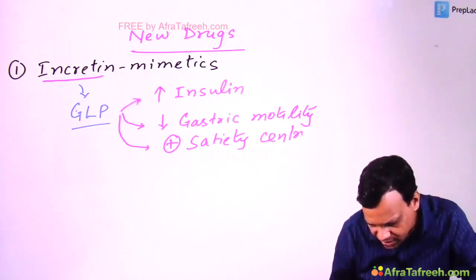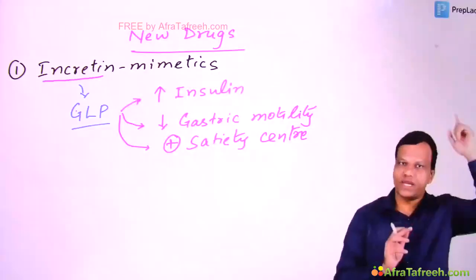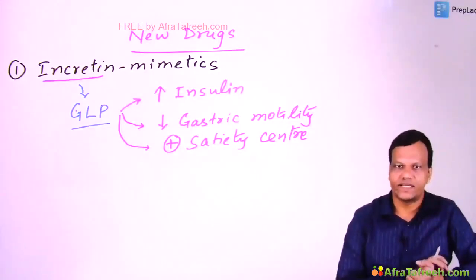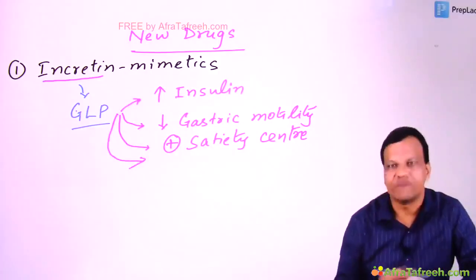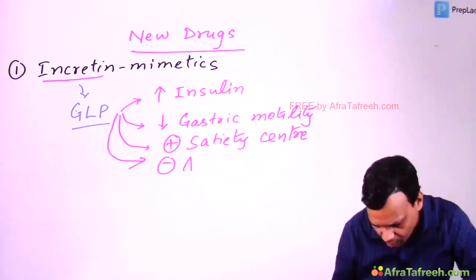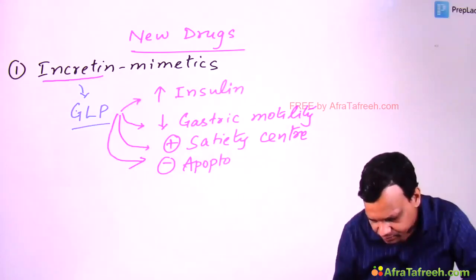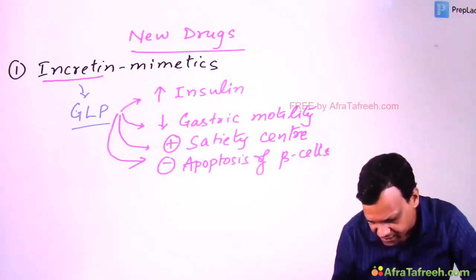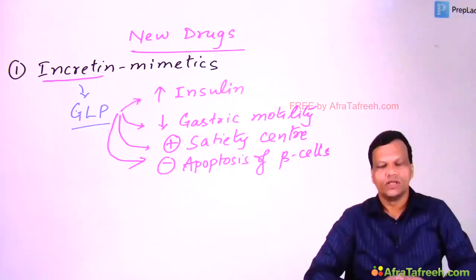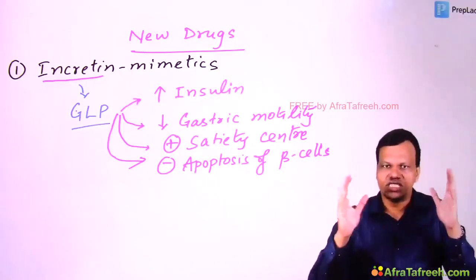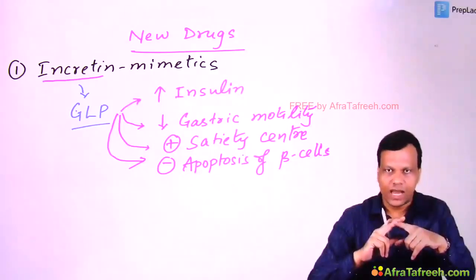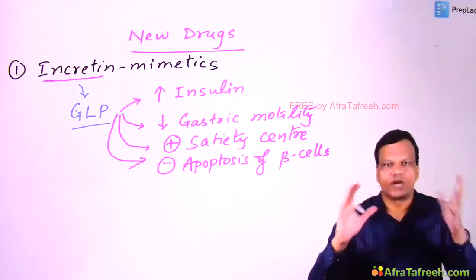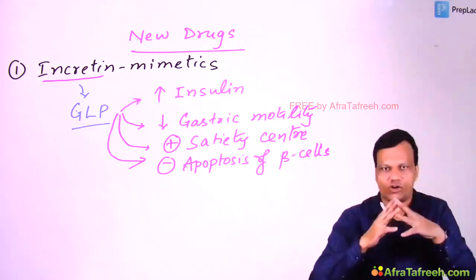They can also stimulate the satiety center. In the brain, GLP stimulates the satiety center. And GLP has also been found to inhibit the apoptosis of beta cells of the pancreas. So grossly thinking, GLP has two major functions. One, to release insulin, and second, to decrease gastric motility, or we can say help in weight loss.